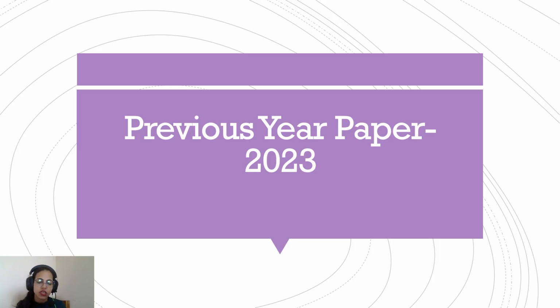And now we are in the process of solving the previous year question papers. We've already covered the previous year question papers of 2025 and 2024, and we've already done half of the previous year question paper of 2023. Because this section in 2023 had 6 reading passages, a total of 30 questions, so it was slightly longish. So we are doing this in 2 parts.